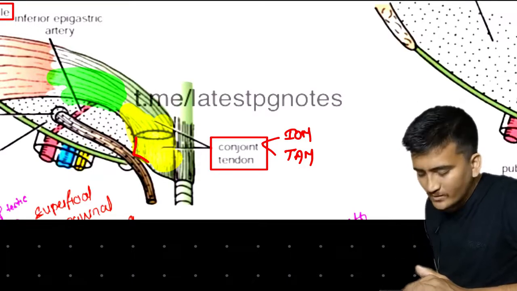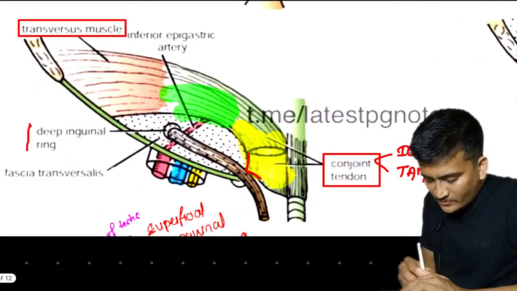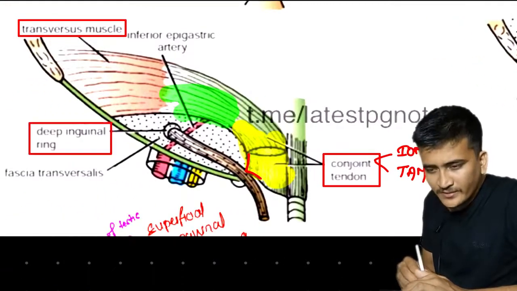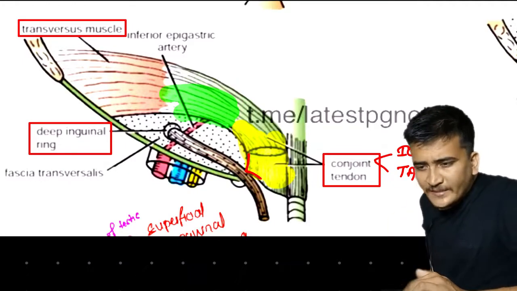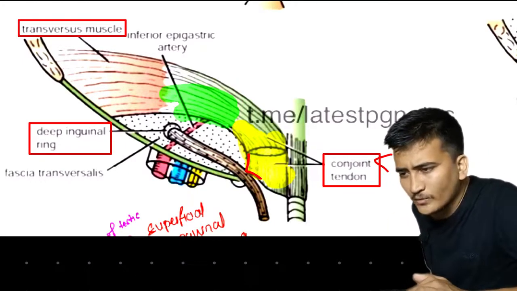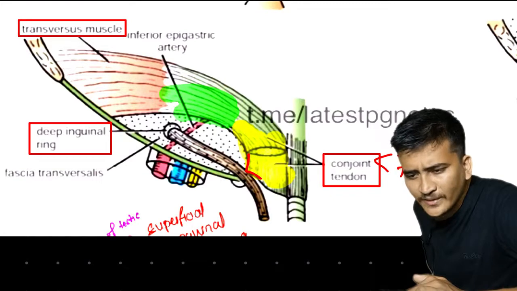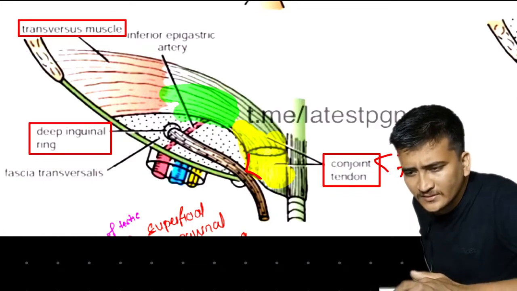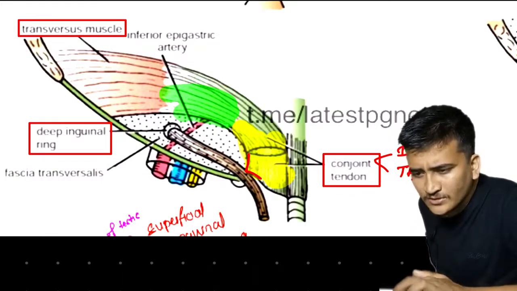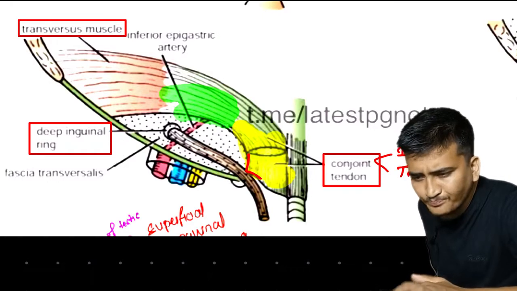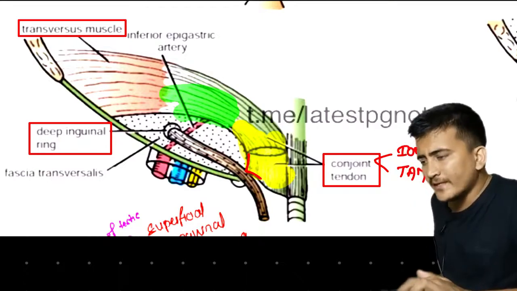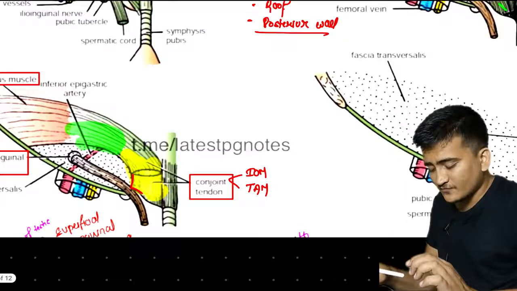As you can see right here, this is the deep inguinal ring. We are not going to discuss anything else right here. Now let us move toward the next step, when we will be removing the transversus muscles.